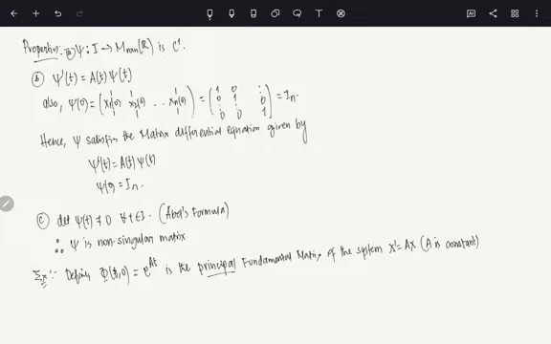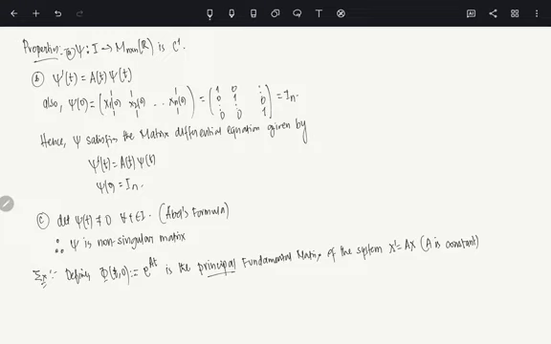Of course, A is a constant n cross n matrix, so you can check this part. If you define phi to be this, then phi will be a principal fundamental matrix of this system. And you do realize that any solution of this system in that case will look like phi of t0 times x naught, right? So that's just any solution which will look like this.